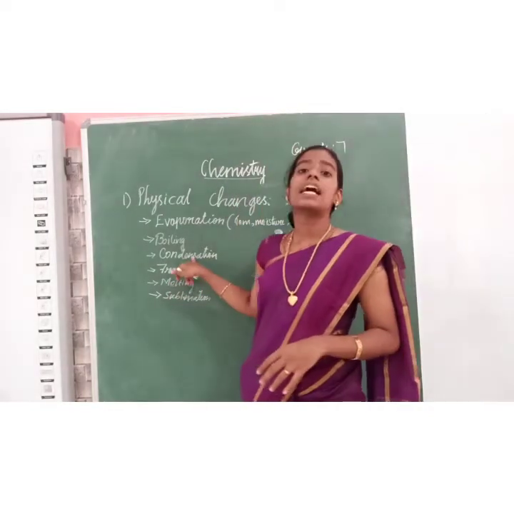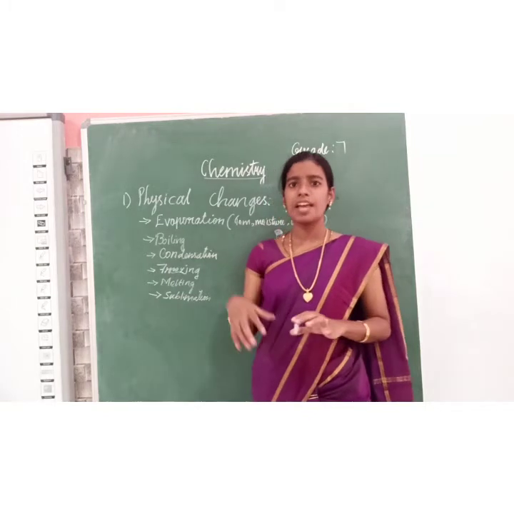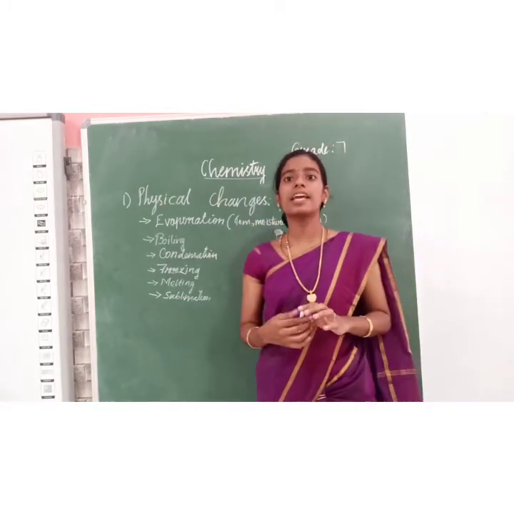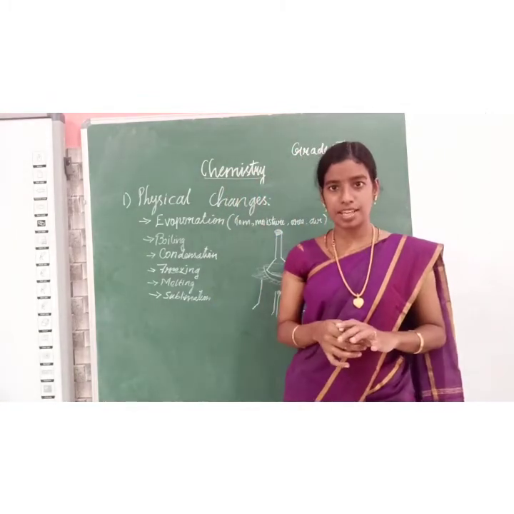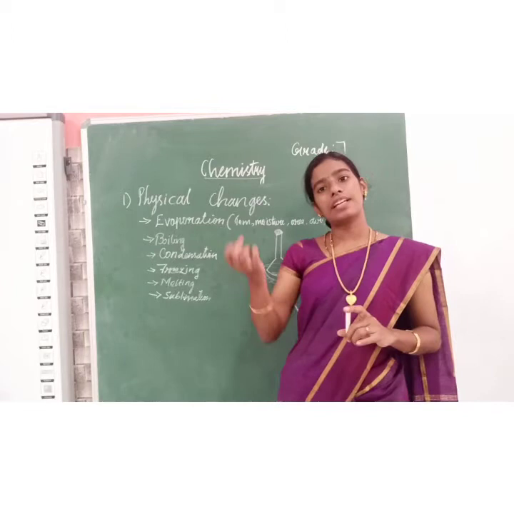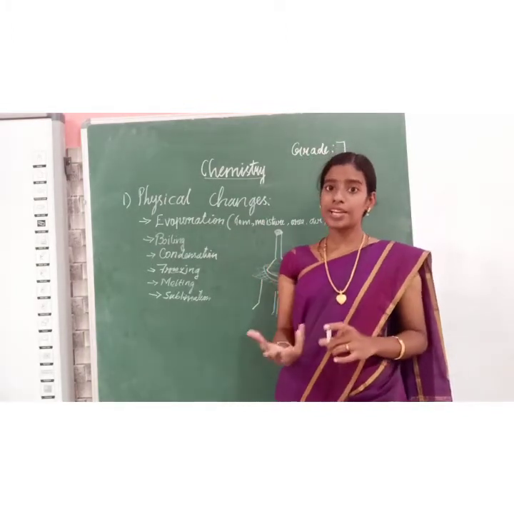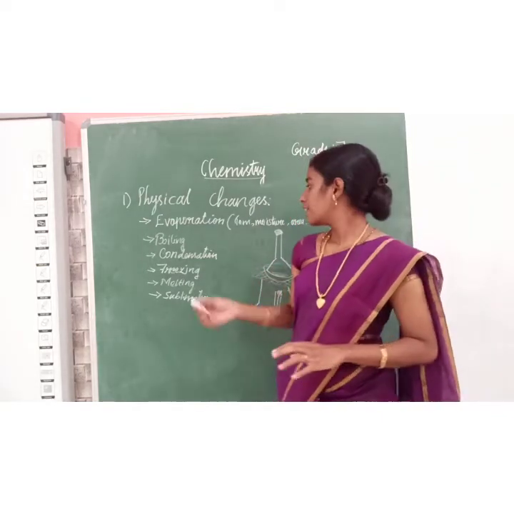Next one is condensation. Condensation is changing gaseous state into liquid state. Consider the example of clouds. Clouds are in gaseous state, and we get rain in liquid form. This change of cloud to rain is called condensation.